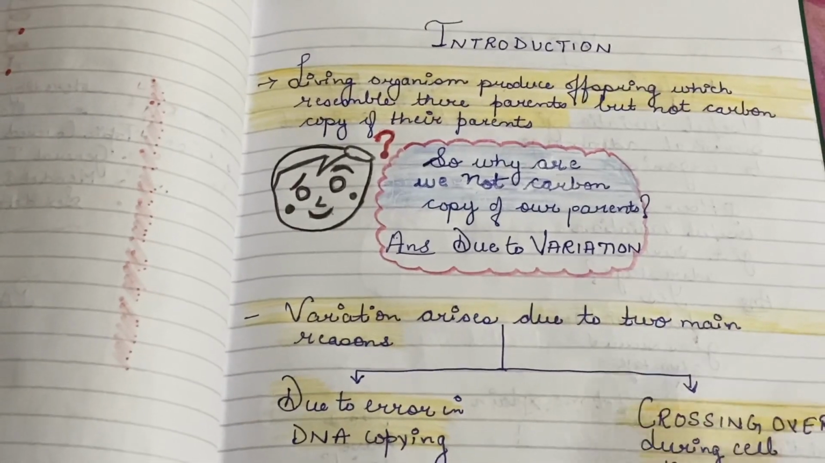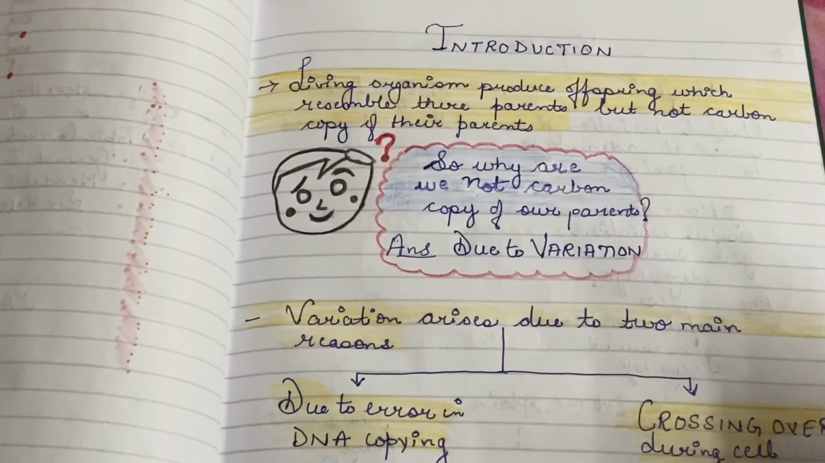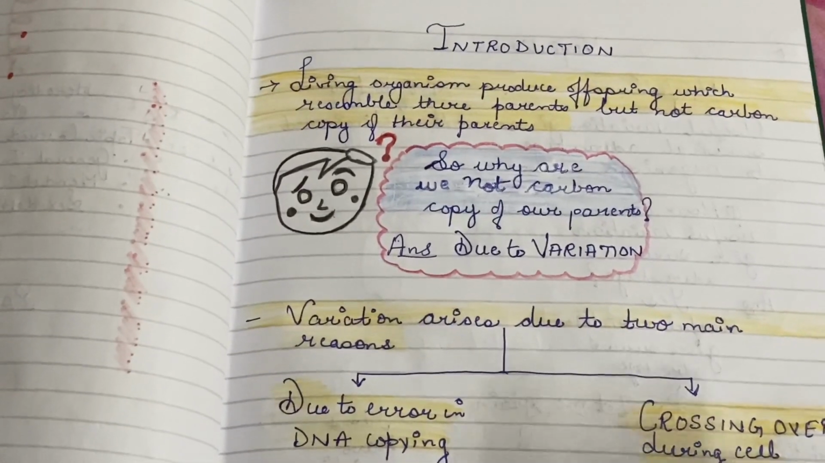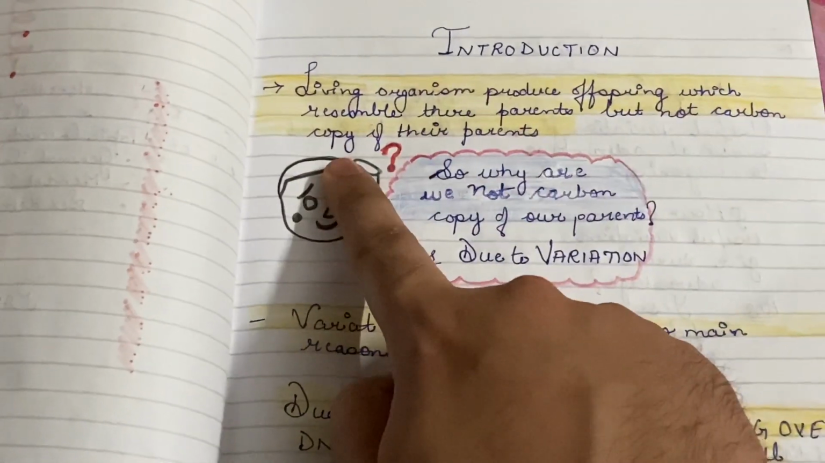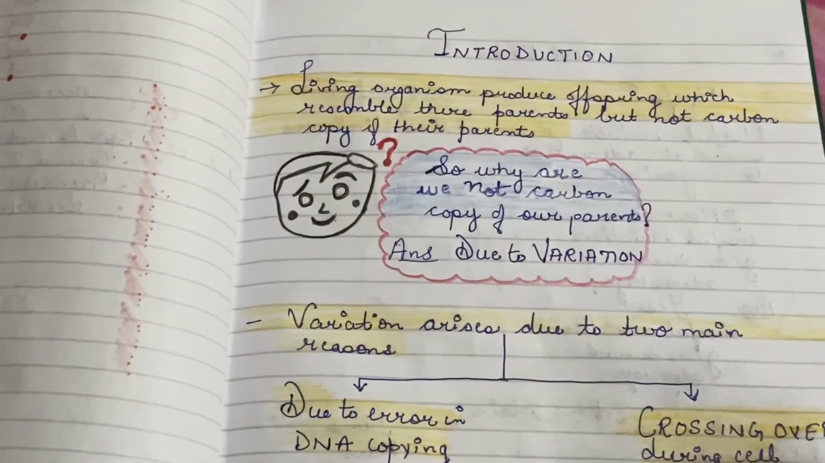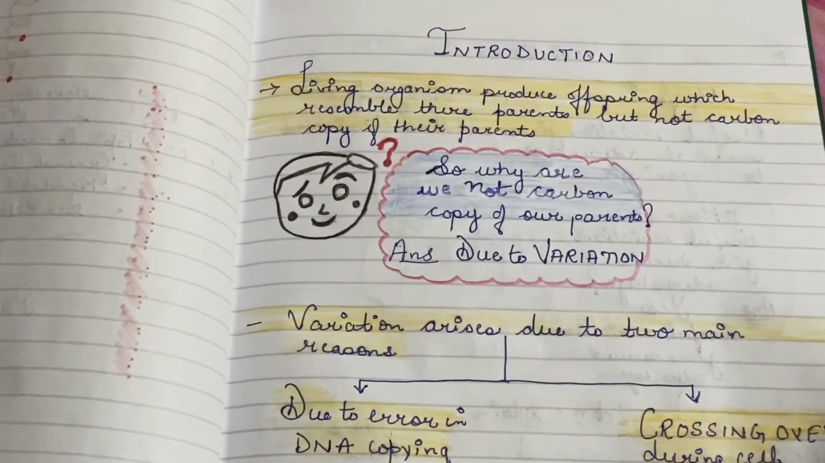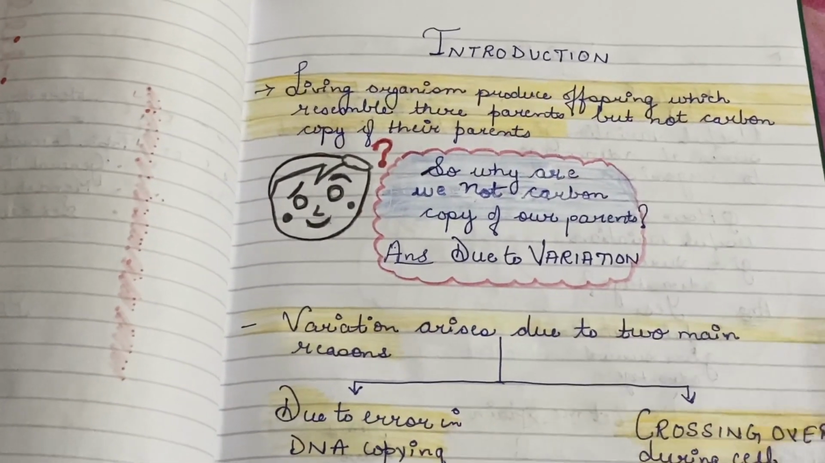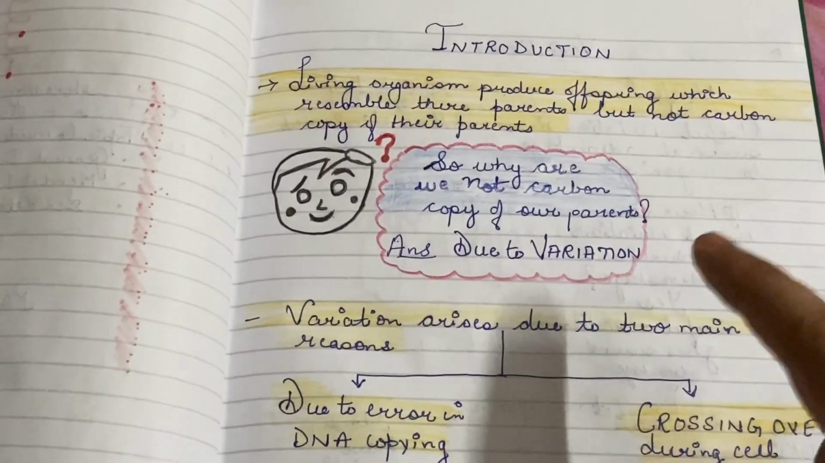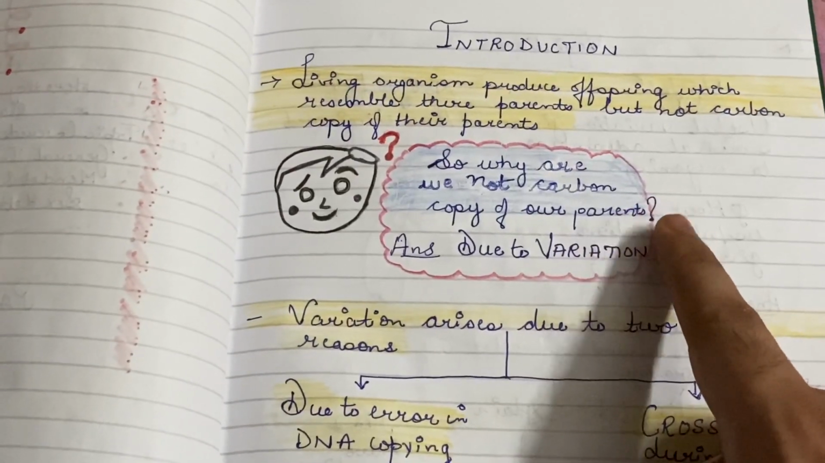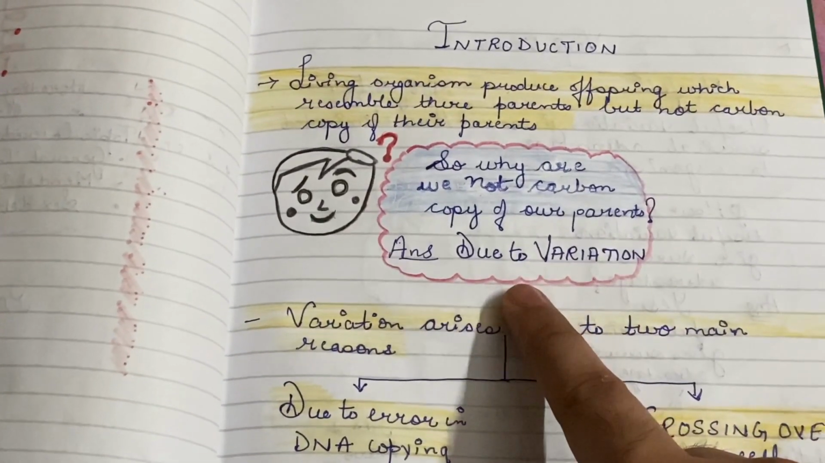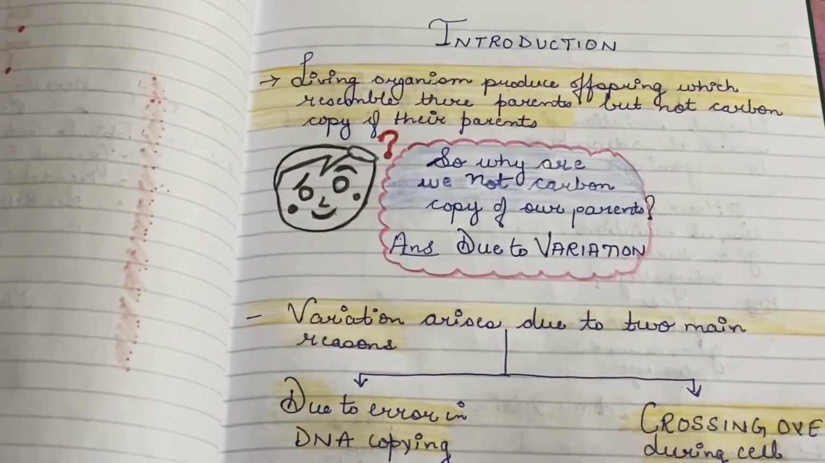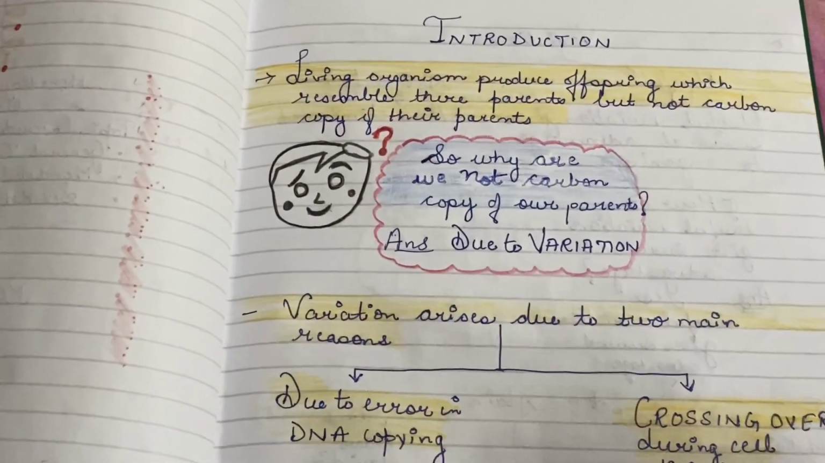The living organisms which are produced as a result of sexual reproduction resemble their parents, but they are not the carbon copies of their parents. It means we will have some similar characters with our parents, but we are not exactly the same as our parents. So why are we not the carbon copies of our parents? This is due to variation. Due to variation, we are not the carbon copies of our parents.